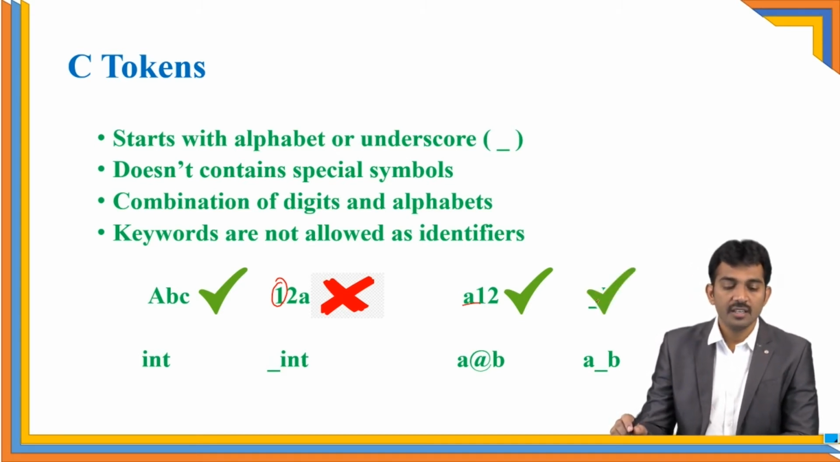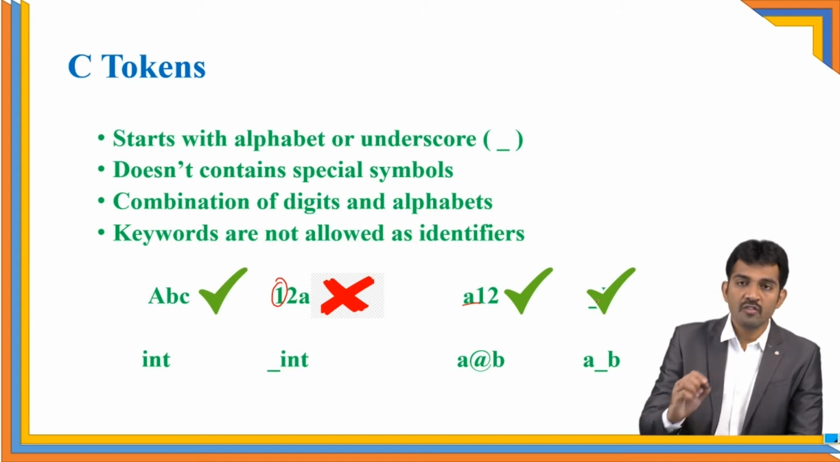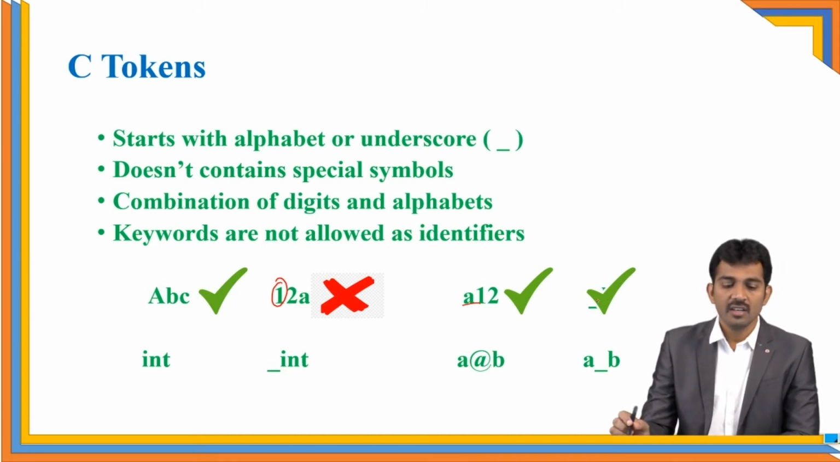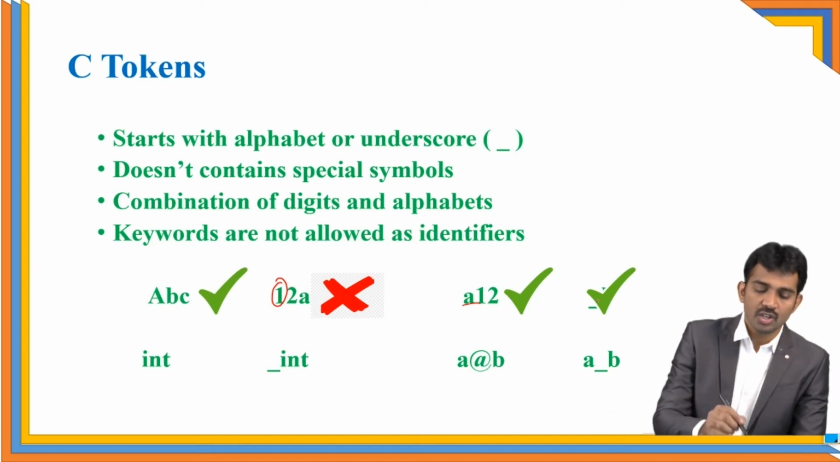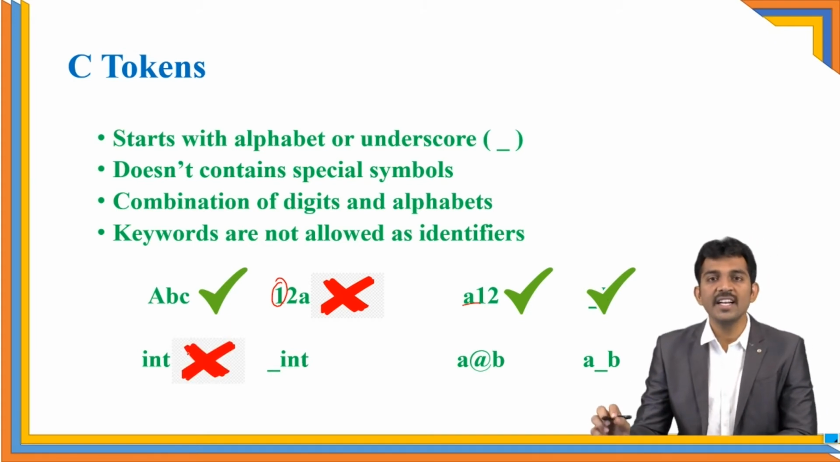Coming to the int, it starts with an alphabet. Exactly. It follows the first rule. Does not contain any special symbols. Yes, it does not contain any special symbol. And is a combination of digits as well as alphabets. Exactly. And keywords are not allowed, but it is a keyword, right? So this is not a valid identifier. It is not a valid identifier.